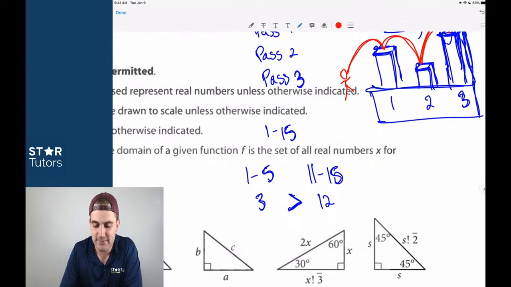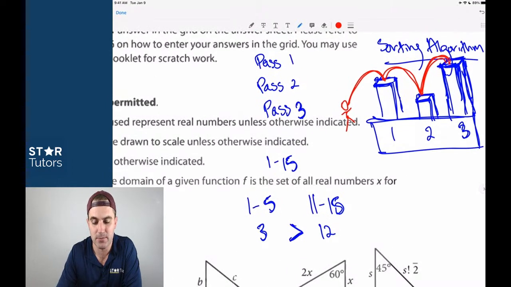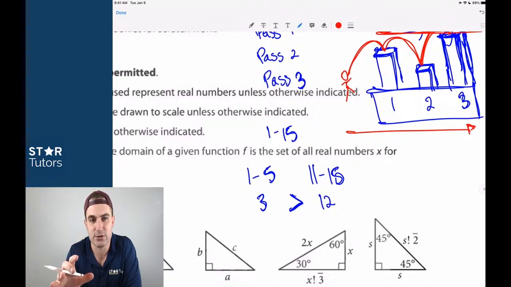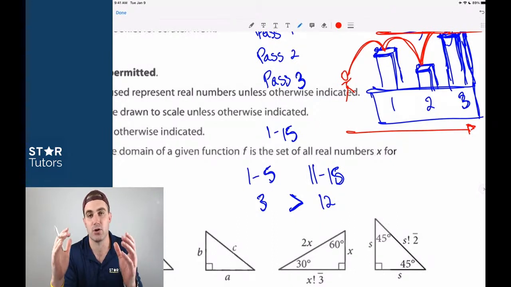Versus what happens if I had the ability, and you do, and this is what the sorting algorithm in computer science is. I'm going to go through the test and figure out which ones are the shortest boxes, which ones are the easiest questions, and I'm going to do those first. And I'm going to line these questions up so that I only look at the easiest questions first, whatever those might be for you. Again, you want to keep perspective on this, that the earlier questions generally are going to be easier.